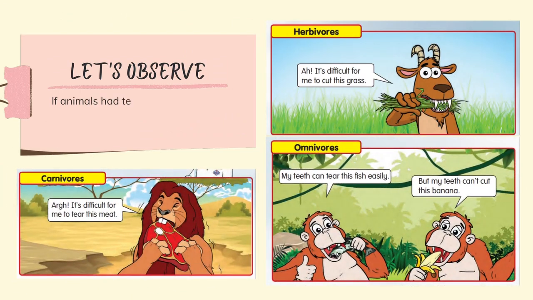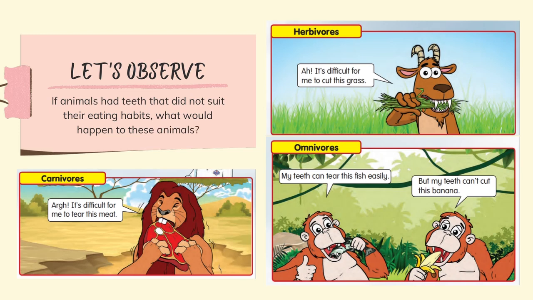Let's observe some. If animals' teeth did not suit their eating habits, what will happen to these animals? Let's observe the pictures for the herbivores, omnivores, and carnivores. If animals did not have suitable teeth, it will be hard to eat.